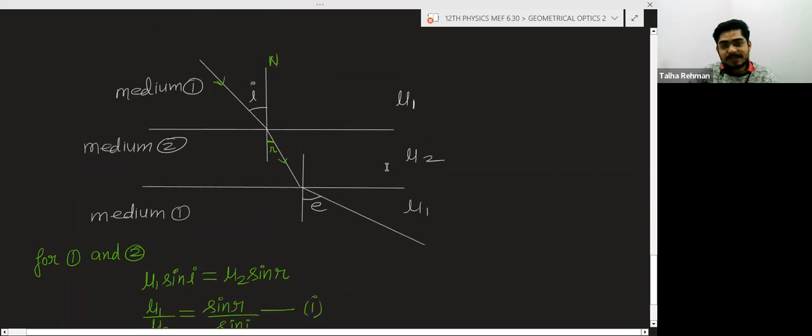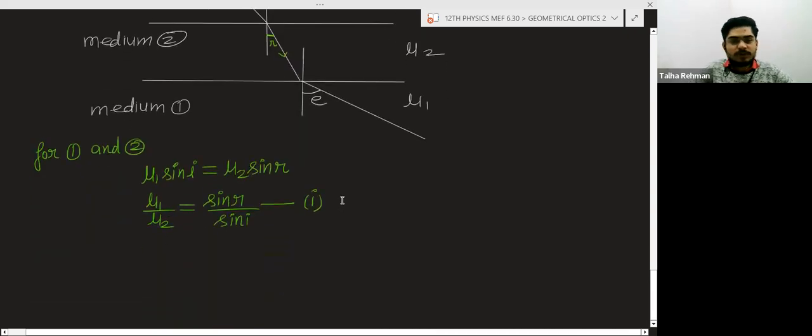Now apply the Snell's law for medium 2 to 1. From the starting, first light is coming from medium 1 and entering medium 2. Now light is coming from this medium 2 and entering medium 1 again.